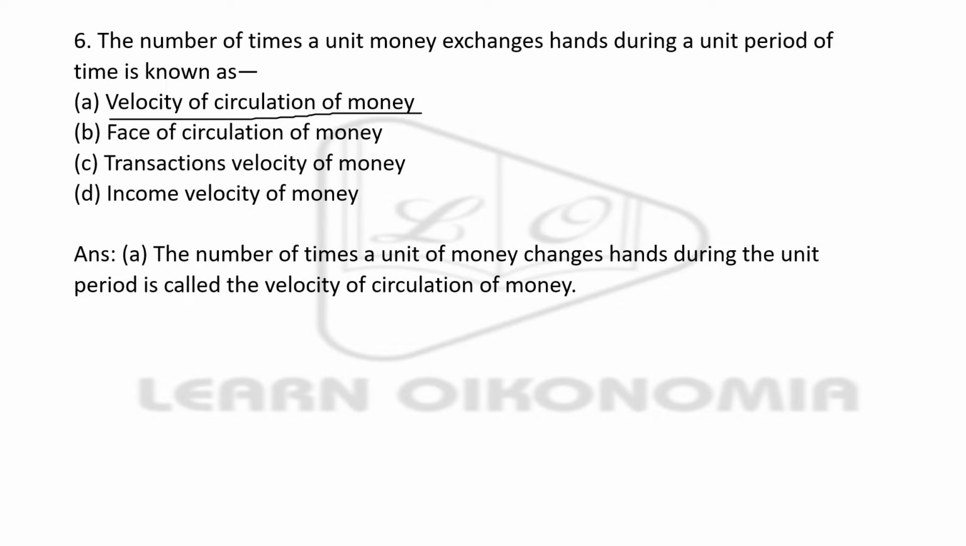If you know Fisher's quantitative theory of money, then you might know that MV is equal to PT. MV is equal to PT, that is the equation given by Fisher, and in that V stands for the velocity of money in circulation.